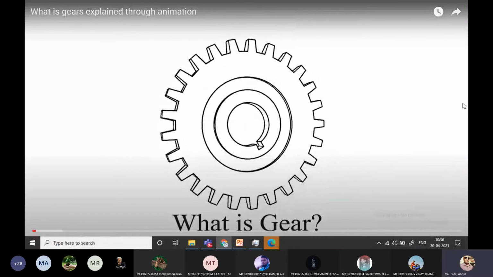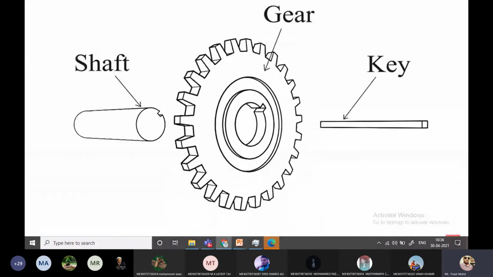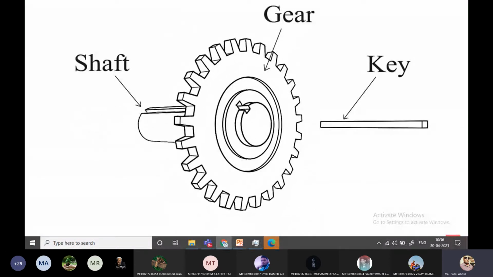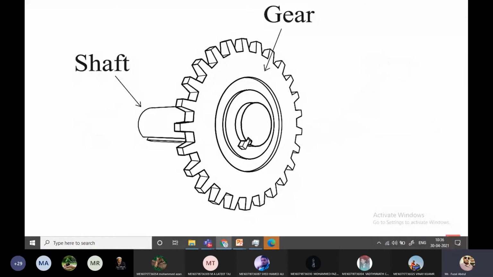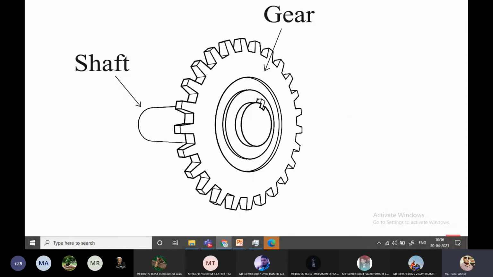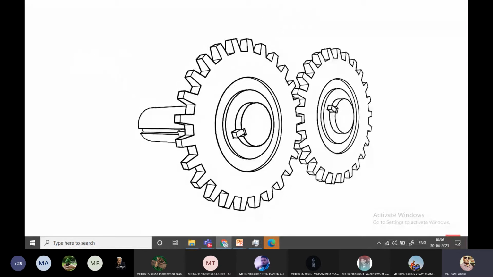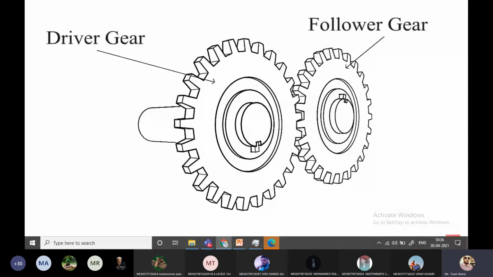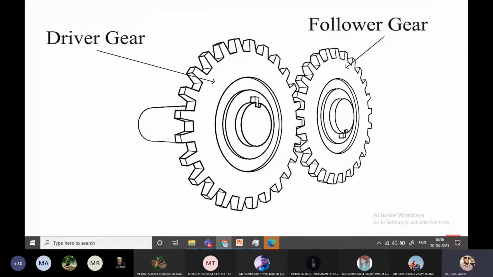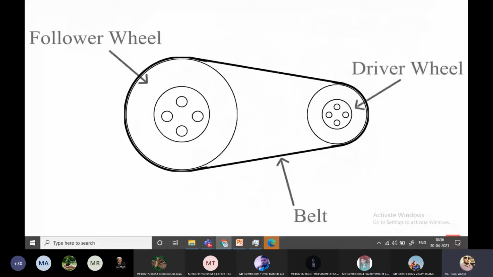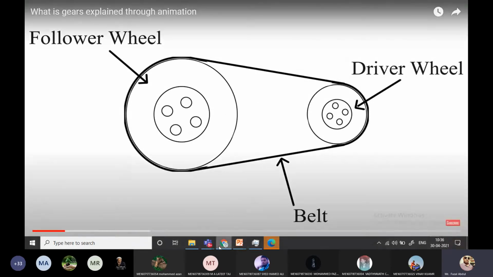What is gear? Toothed wheels are known as gears, which are matched together and transfer the motion between two shafts, in which one is a driver gear and the other one is a follower gear. As we know that slipping of a belt or rope is a common fact in the transmission of motion or power between two shafts.